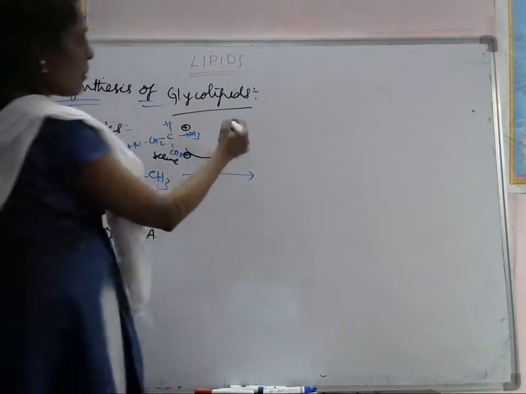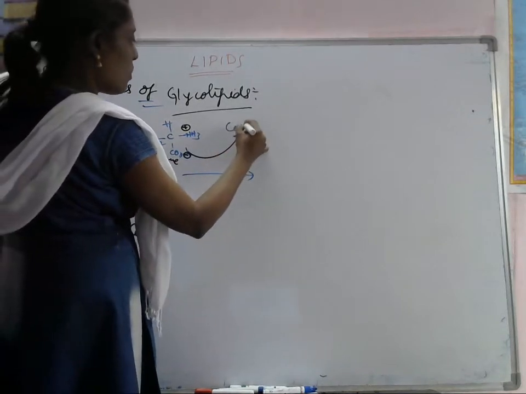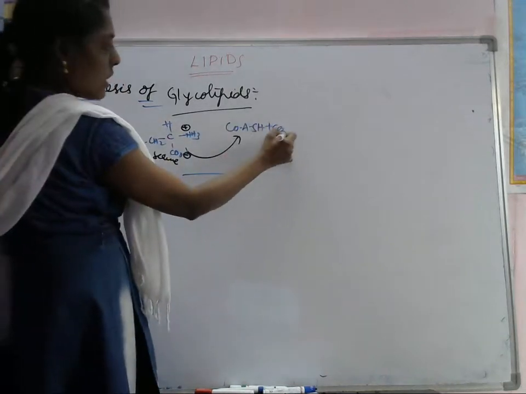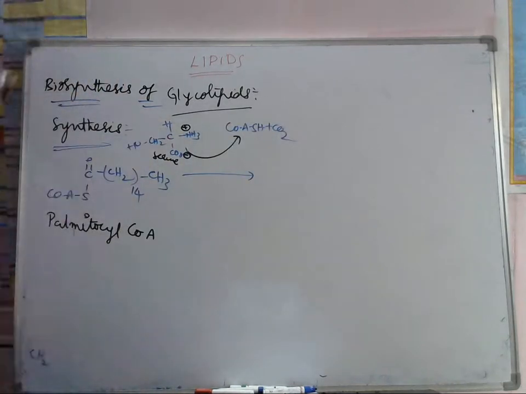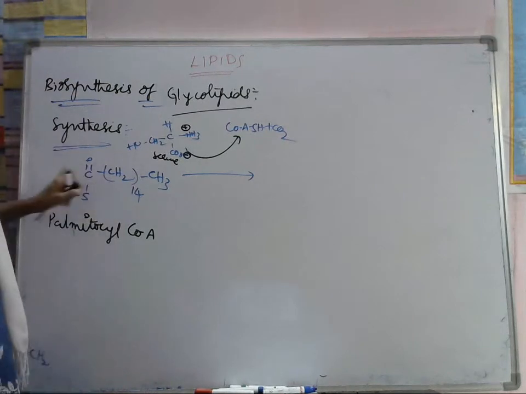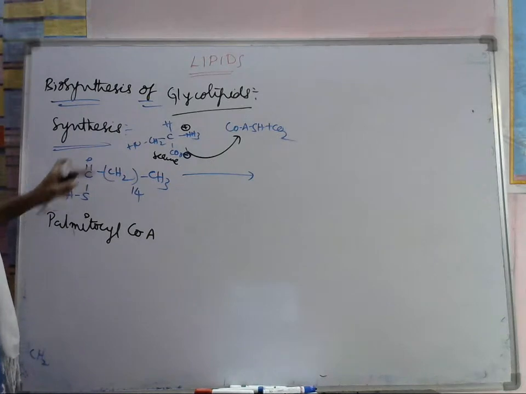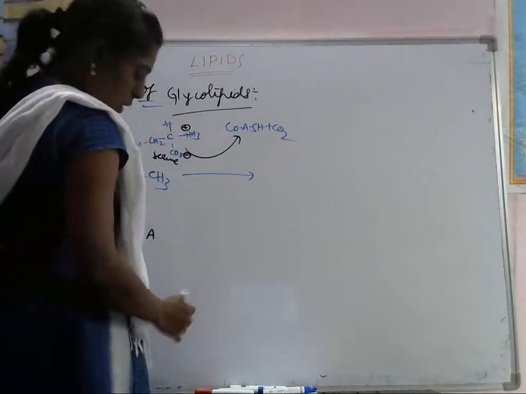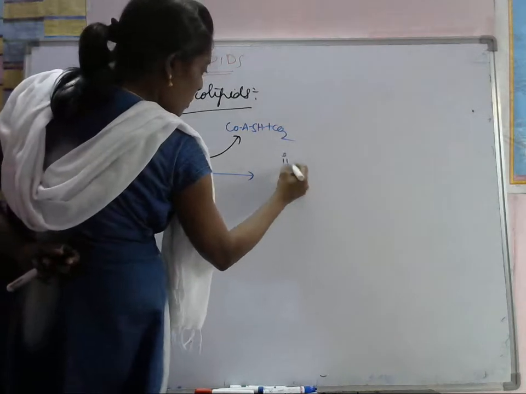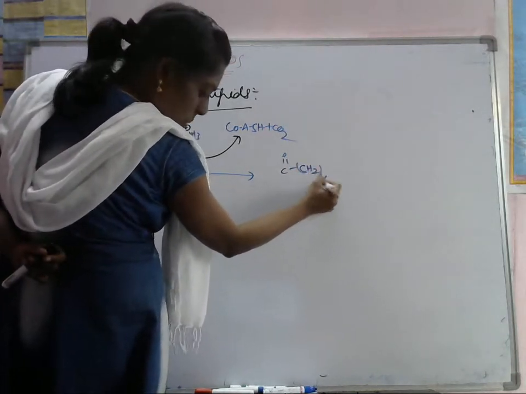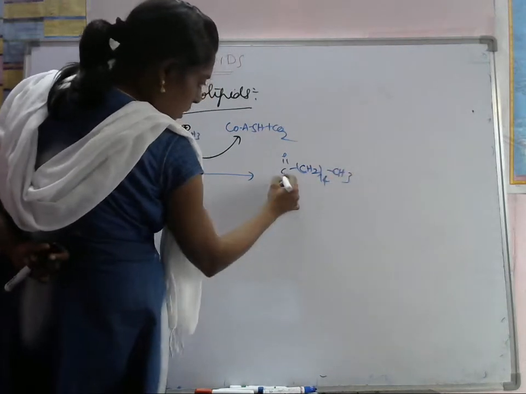What will it do now? This CoA SH plus CO2. Decarboxylation occurs here. It removes this group and adds this group. Here we will have C double bond O, CH2, 14 times, CH3.